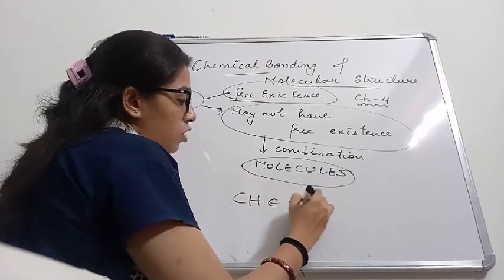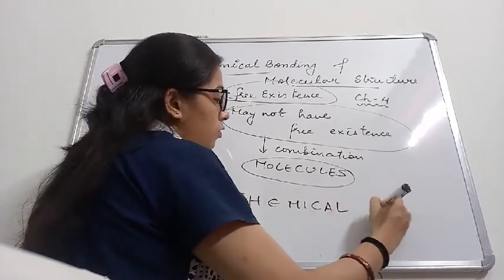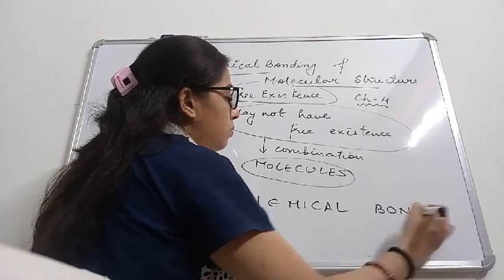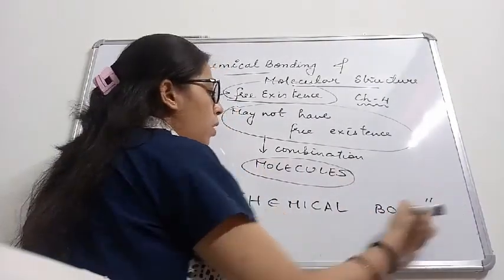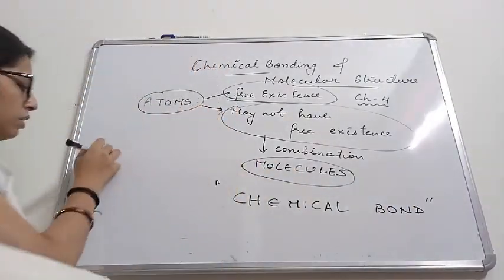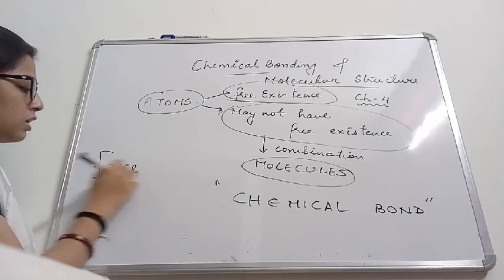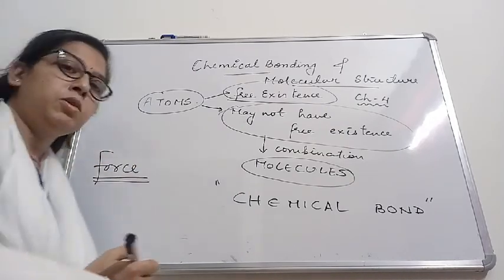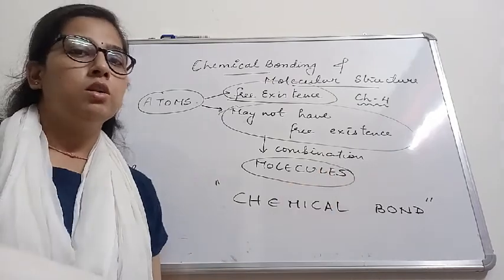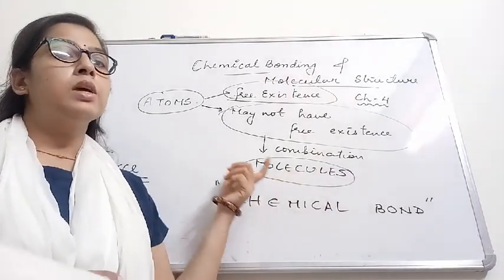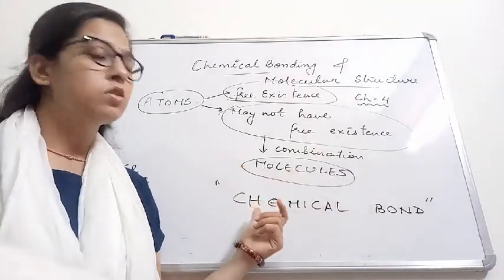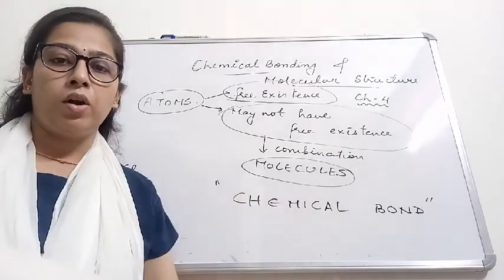So the first topic is chemical bonding. First we have to know what a chemical bond is. A chemical bond is the force that holds the atoms together in a molecule. एक force जो atom को इकट्ठा रखता है molecule के अंदर, उसको कहते हैं chemical bond.